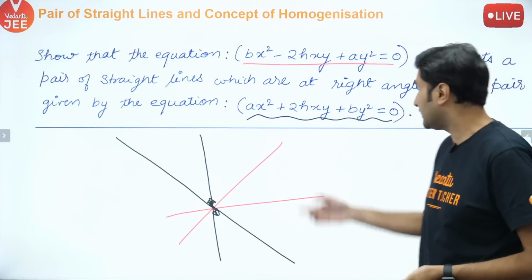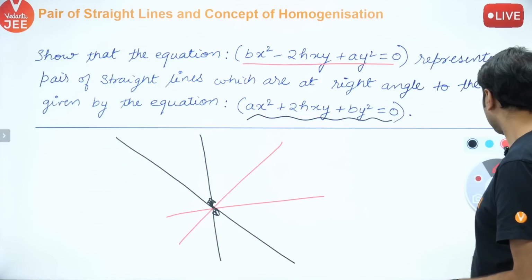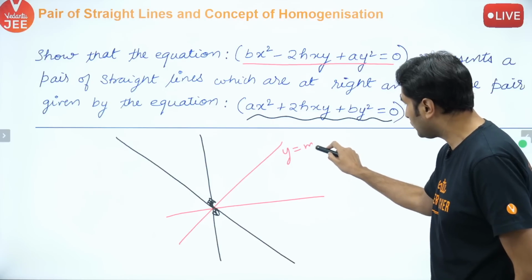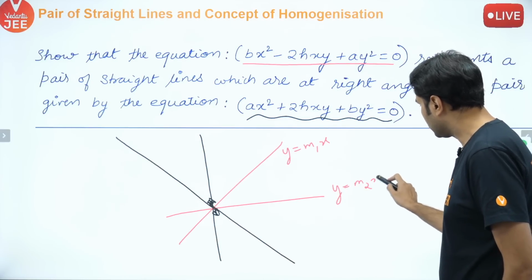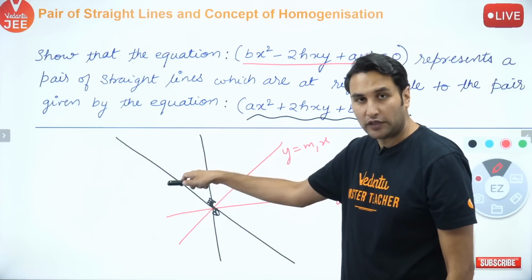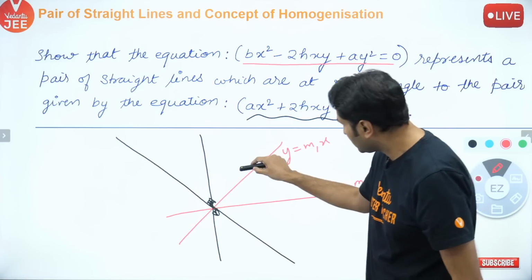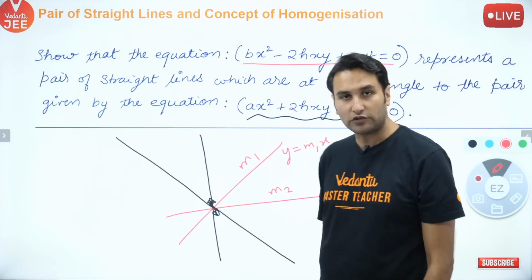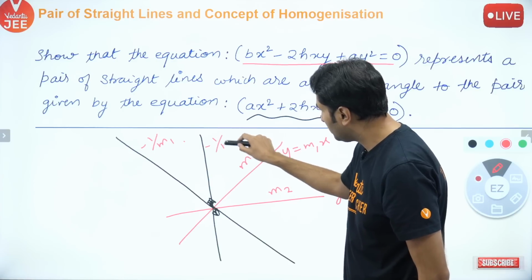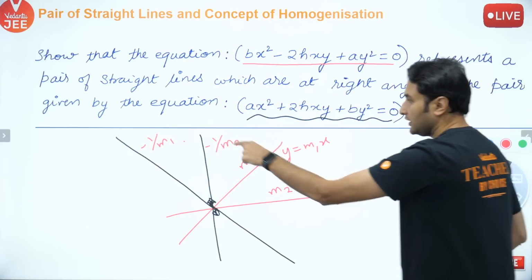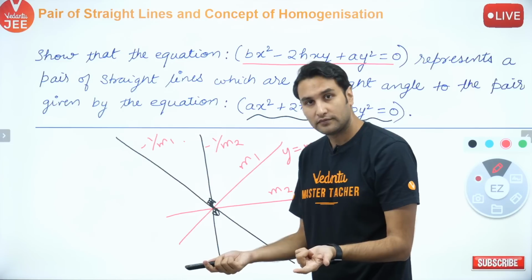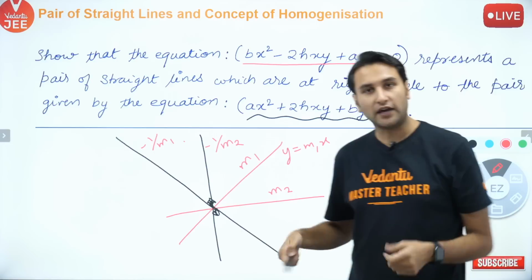अब क्या करें, बहुत सिंपल है. Can you find out, imagine करो, let me tell you an approach, let's see if you can do it. मान लो इसकी equation थी y equal to m1x, y equal to m2x, right? So this represents y equal to m1x, y equal to m2x. अगर ये इसके perpendicular है, black lines are perpendicular to this, तो इसका slope क्या है m1, इसका slope क्या है m2. तो बच्चों black line का slope क्या हो जाएगा, the slope of this black line will be -1 upon m1 and इसका हो जाएगा -1 upon m2, because this is perpendicular to this and this is perpendicular to this. So you can find out the equations of the black lines, multiply them, they should give you this equation. समझ में आया? Hence proved.